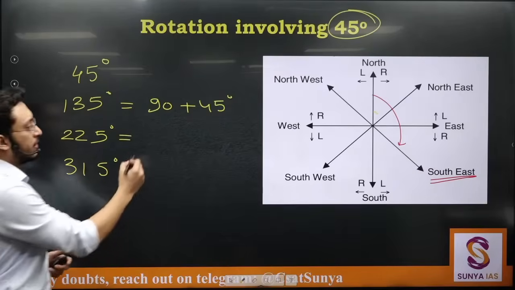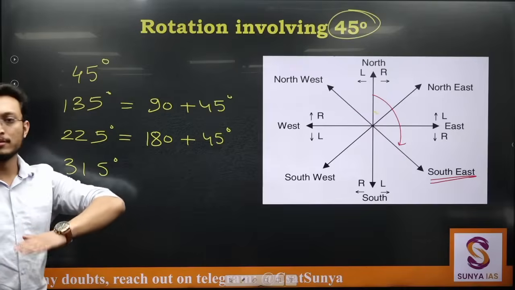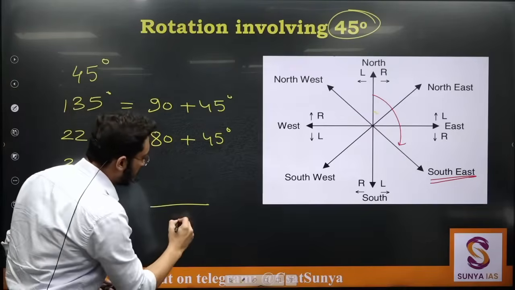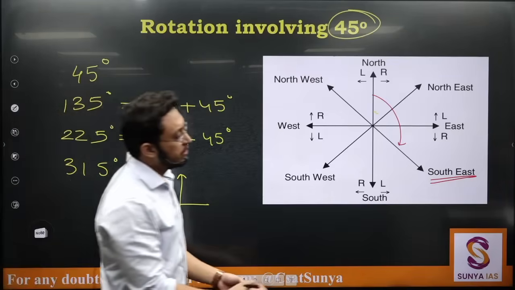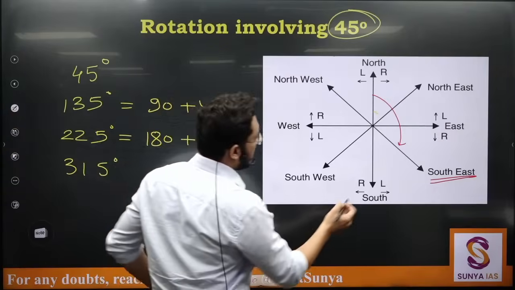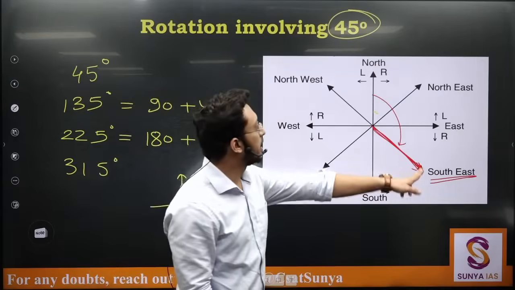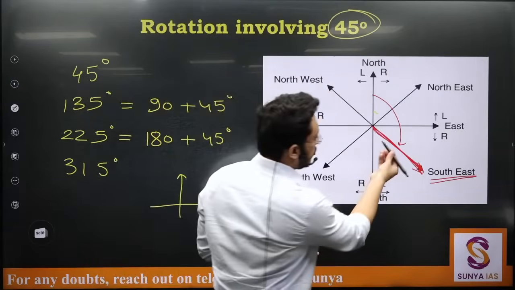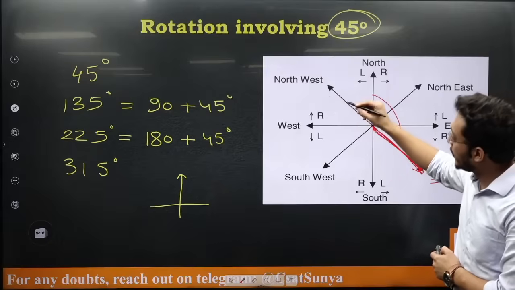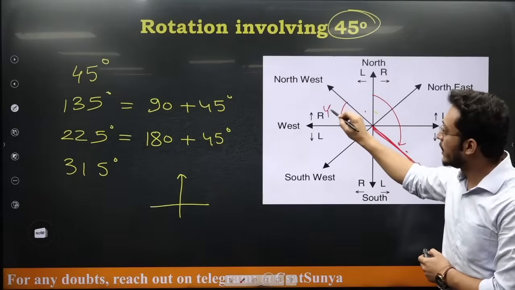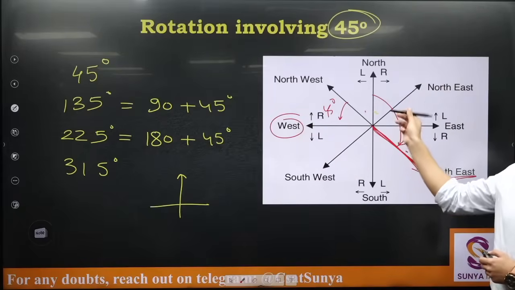So 225 degree. This is 180 plus 45 degree. Now you know 180 degree turn is the opposite. So if a person is, let's say, facing this side, if he rotates 180 degree, he will be in exact opposite direction. So if a person is facing southeast right now, and if he rotates 180 degree, can I say he will be in northwest now? So he is rotating anti-clockwise 180 degree. This is where he will face, and next he is also rotating 45 degree. So this is where he will face next. So he will be facing towards west when he is rotating 225 degree in anti-clockwise manner.